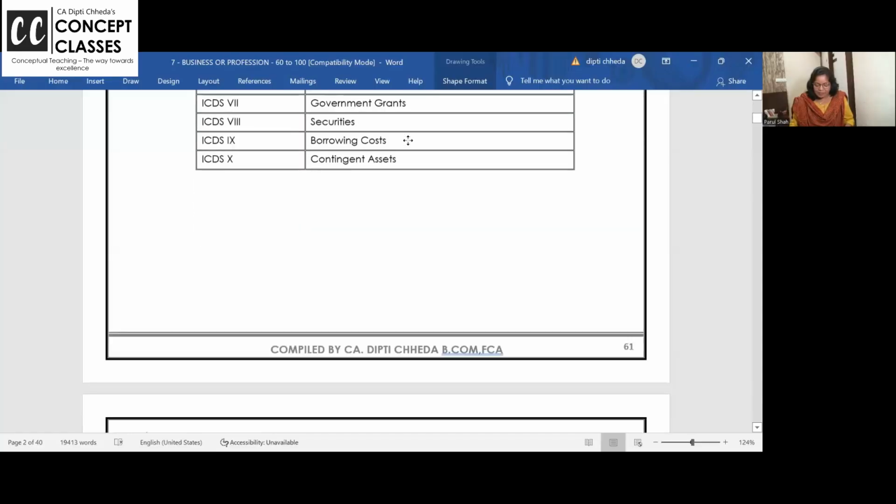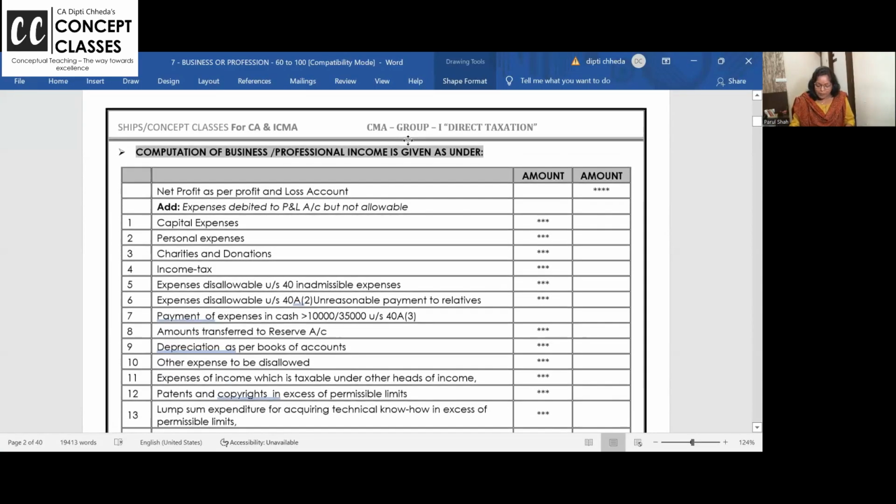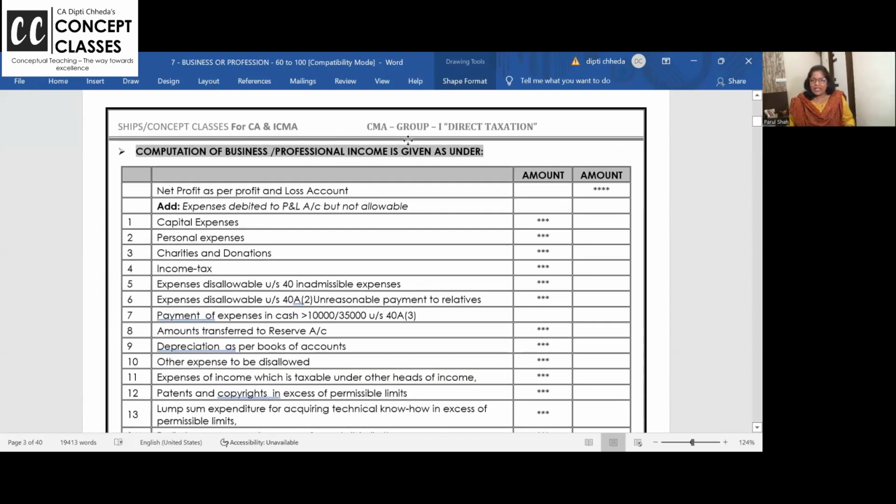Okay? All right. Going to the next part now. How to compute the business income. Dear students, I appreciate all of you. When I say compute house property, everyone in the class, the live batch right now, all the 44 students, pick up the pen and write GAV, less municipal taxes, NAV. So it's not mugging up, you have followed why GAV, why municipal tax we are deducting.